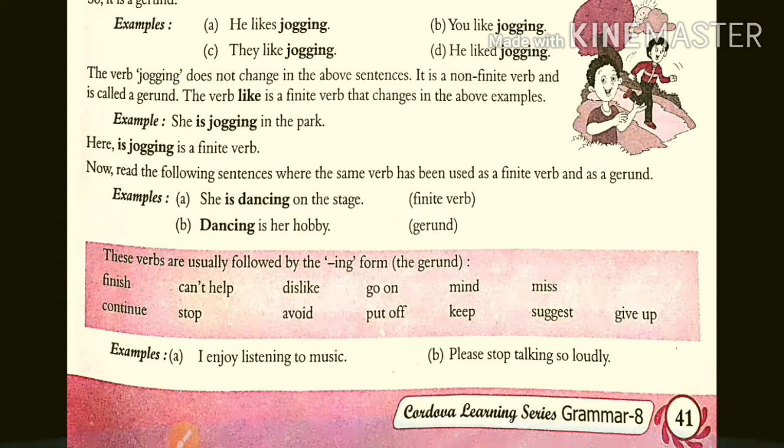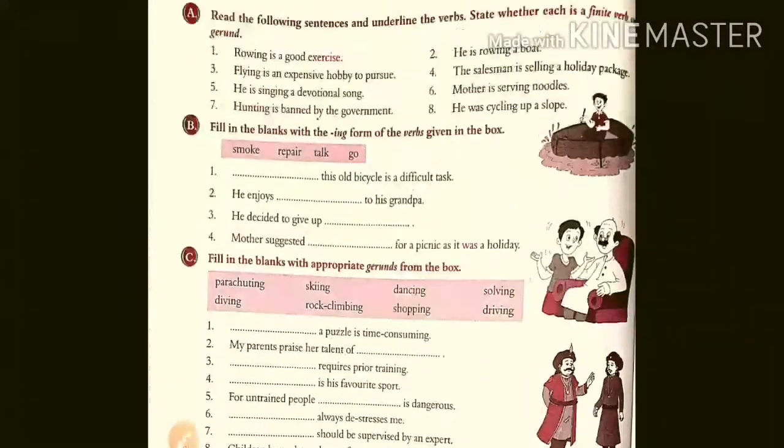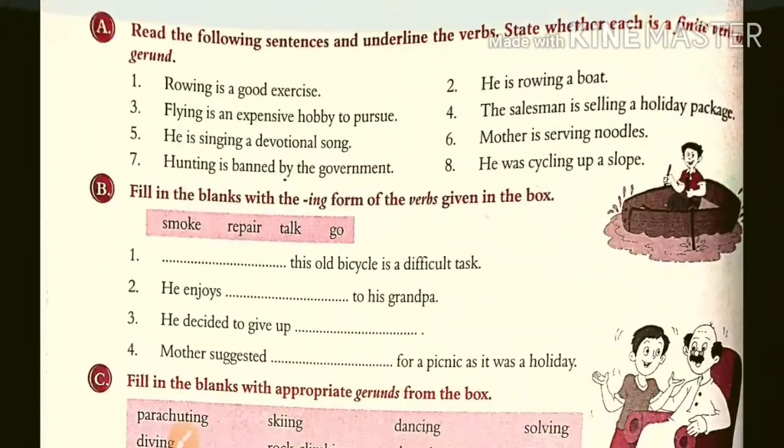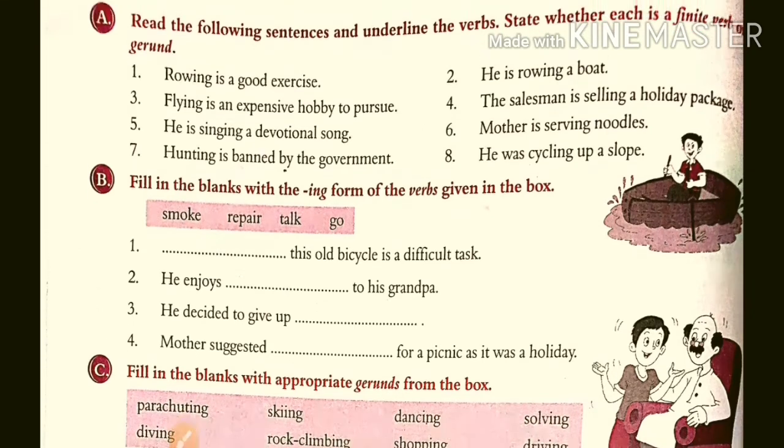So in this example, I enjoy listening to music. Please stop talking so loudly. So in this way, we are using the gerunds in the sentences. Now here about the gerund, they have given the exercise. Two examples we are going to take from this exercise, because we already solved this exercise in the lecture.